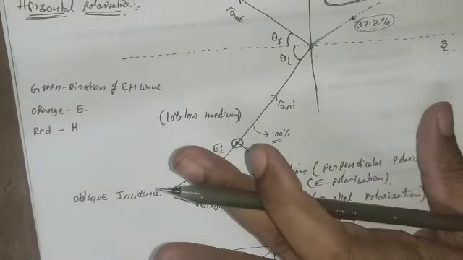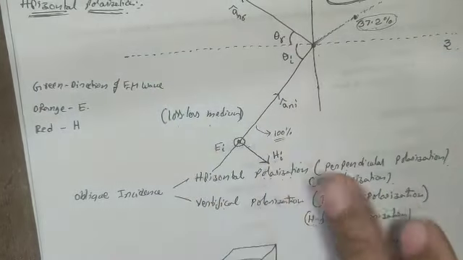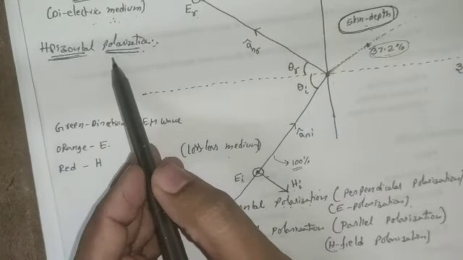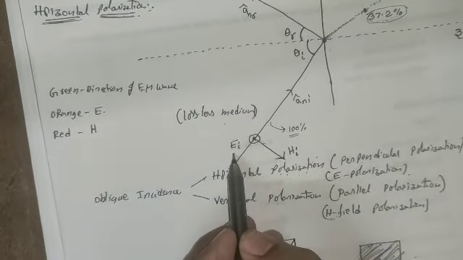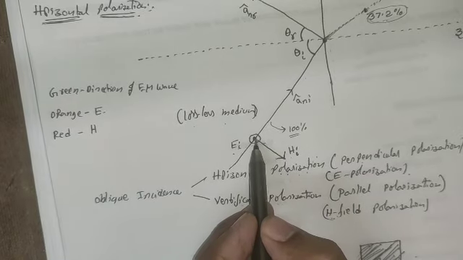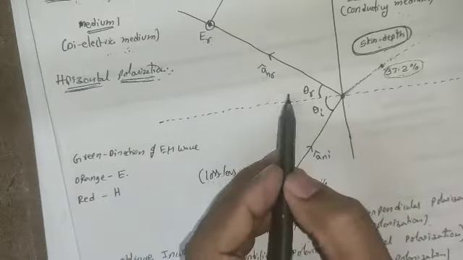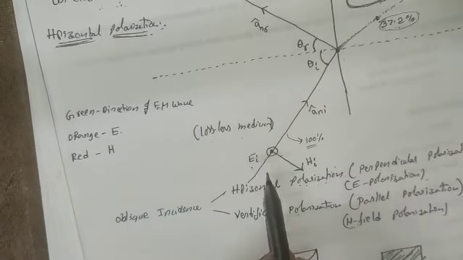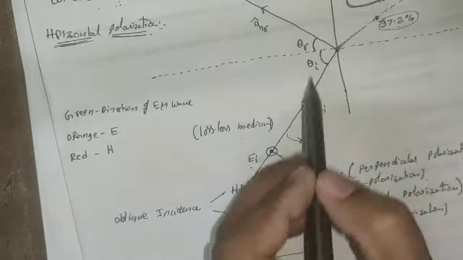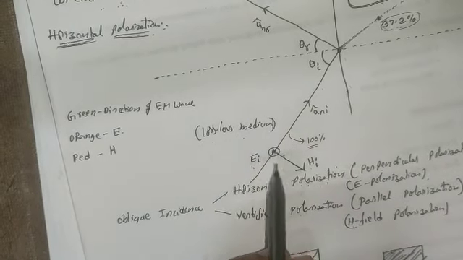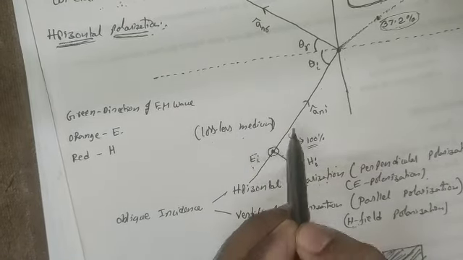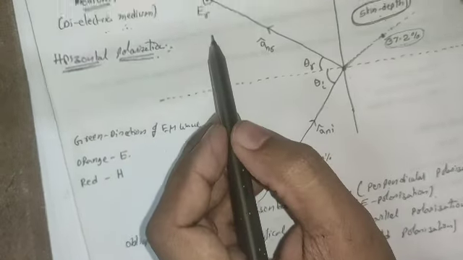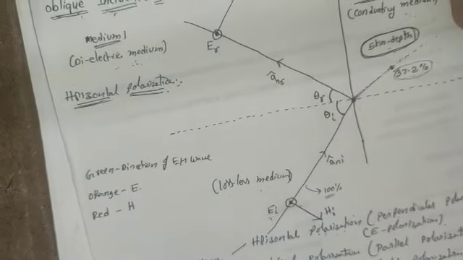So this is all about the complete theory regarding oblique incidence. If we are talking about vertical polarization, then in place of the electric field, the magnetic field is considered, and during the reflection, the direction of the magnetic field changes. But for the electric field, there is no change of direction. So during the incidence, the electric field has the same direction as the reflected electric field.